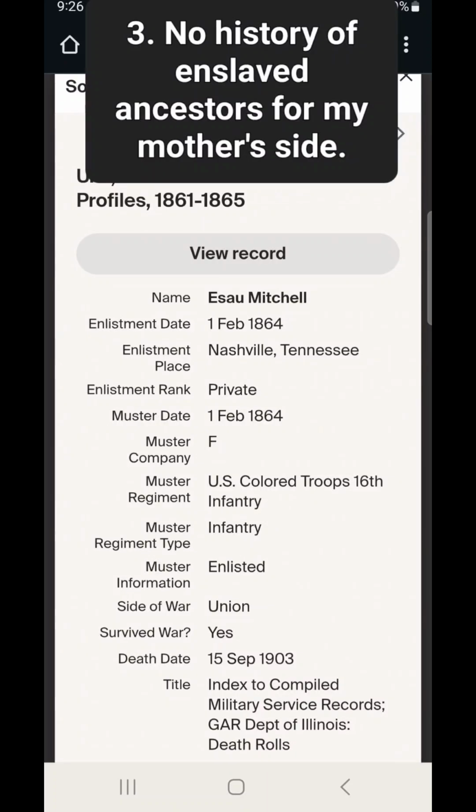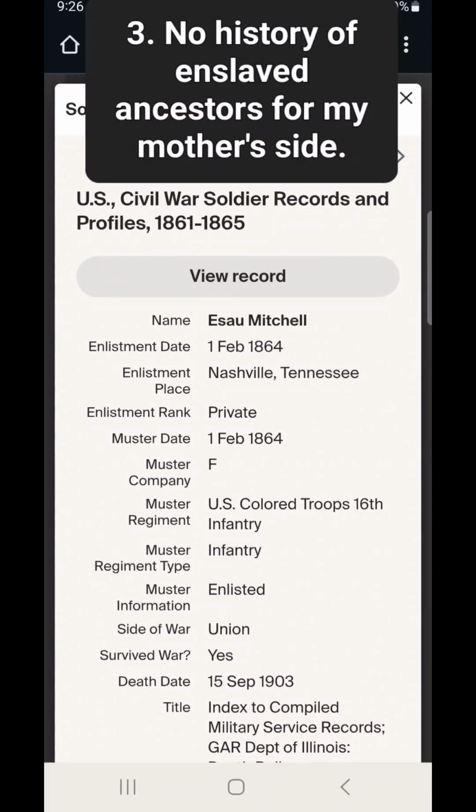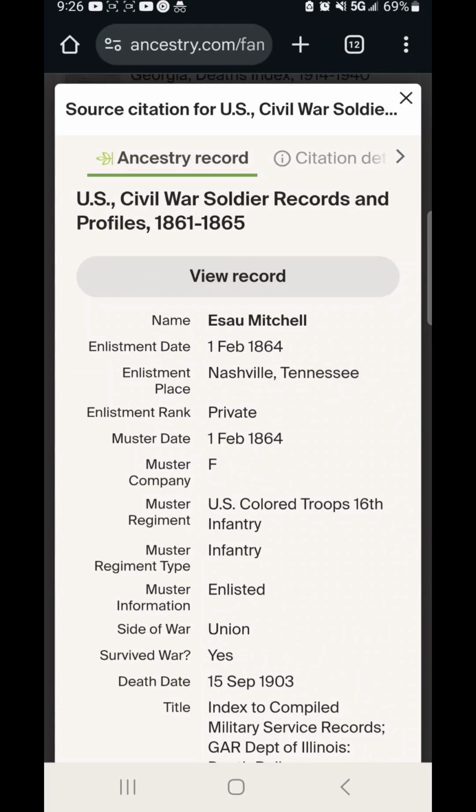But I'll go ahead and close this out here. Just want to show that there's no history of slavery on my mother's side of the family. Not all black people were slaves, and black people did not get their last names from slave or plantation owners. Okay, I hope you learned something.